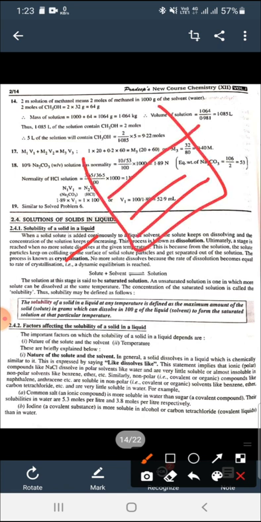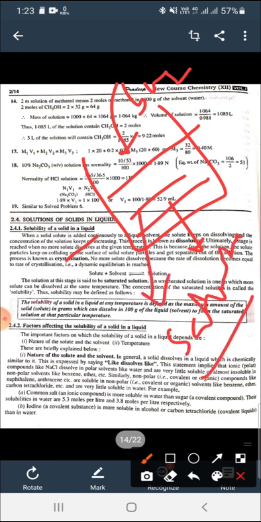Suppose you have liquid solvent and we are adding sugar into it. We add maximum amount of sugar, then it becomes saturated. After that, if we add more sugar, it will not dissolve. As it appears, sugar will not dissolve and it collects at the bottom.